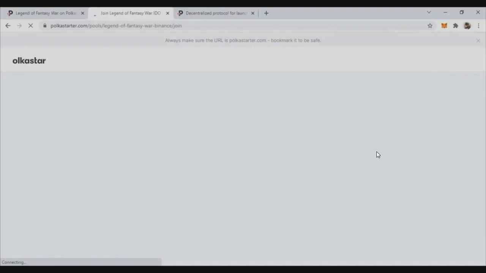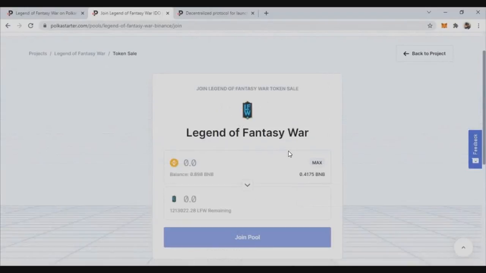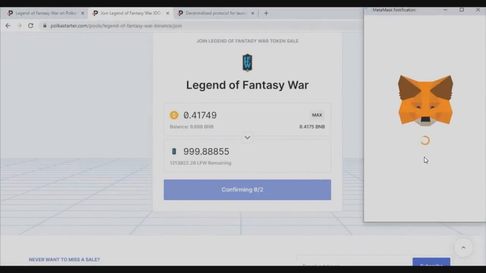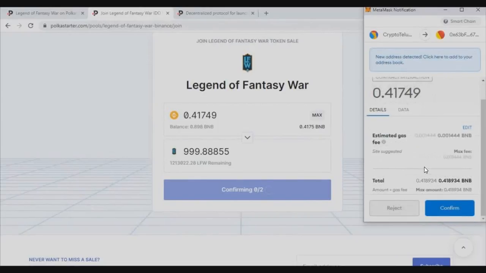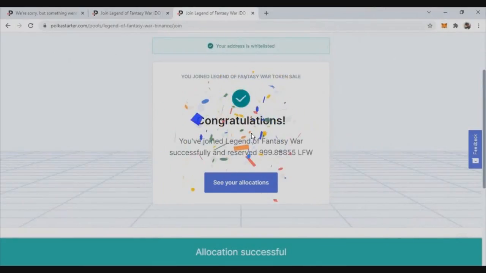Sometimes that page may not load, you just need to refresh that. After that you will get a disclaimer. Just click on agree to the terms, and now you have the swap page. You just need to click on max. On the top also you can see if your wallet is whitelisted or not. Just click on max and join pool, and once you do that, you'll get a MetaMask pop-up. Just click on confirm and your transaction will be successful. So if you're fast enough, you will be getting this congratulations message.